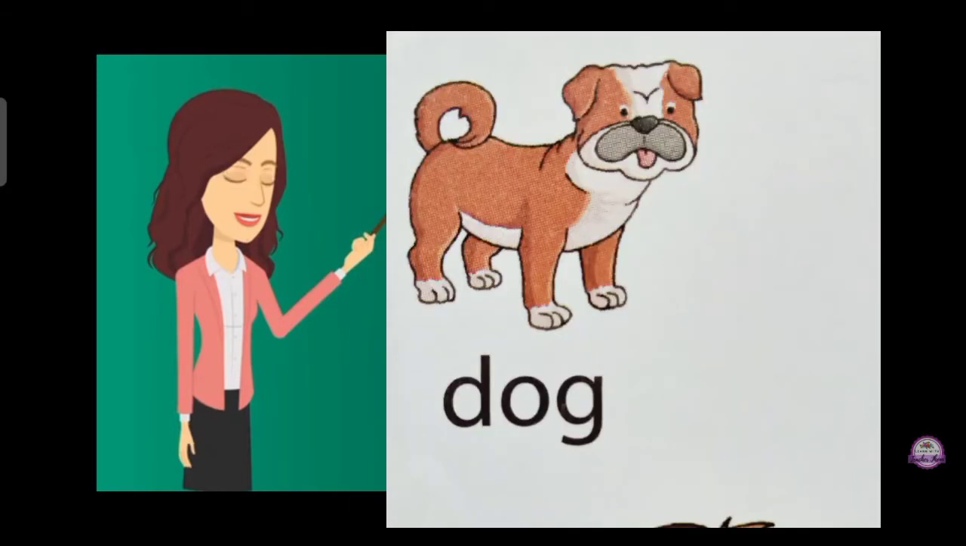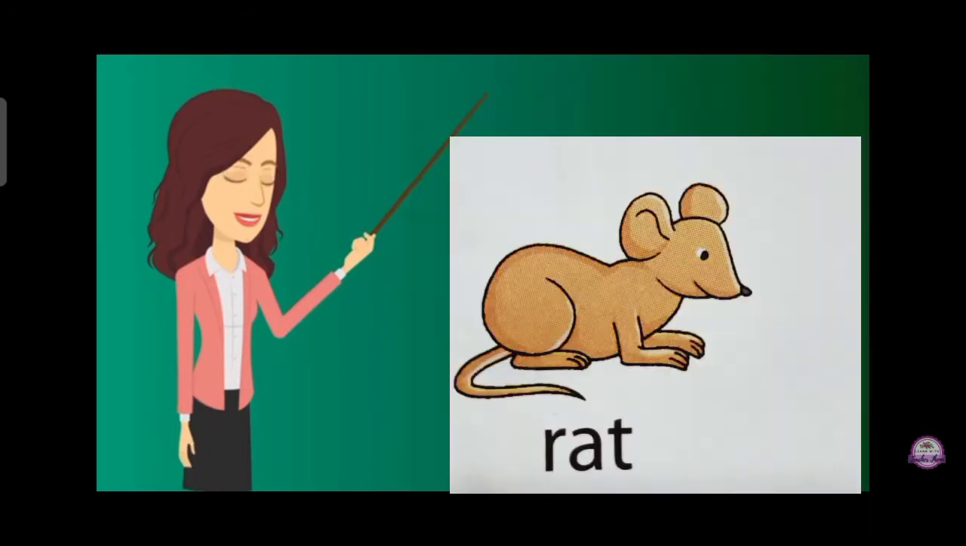Picture of a dog. And what they eat? They like bones. B-O-N-E-S. Bones. Okay? Now let's get into the next picture.